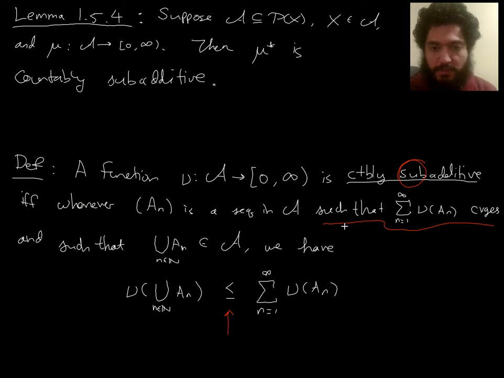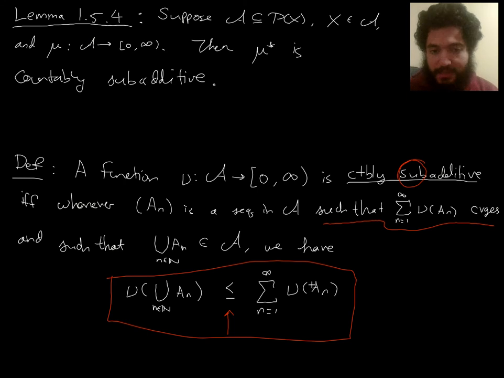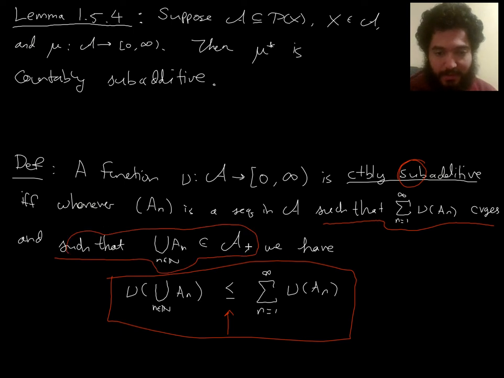And things to watch out for that are subtleties of the definition: the definition is saying you have this whenever both sides make sense. So you only have to check situations where both sides make sense. This has to make sense, meaning that you have to be able to apply nu to this union. So that's why we're requiring that the union be in your original class of sets. And this has to make sense, meaning the series has to converge.